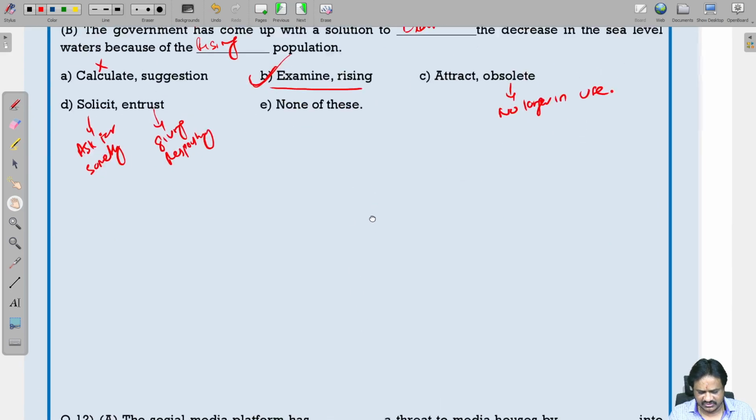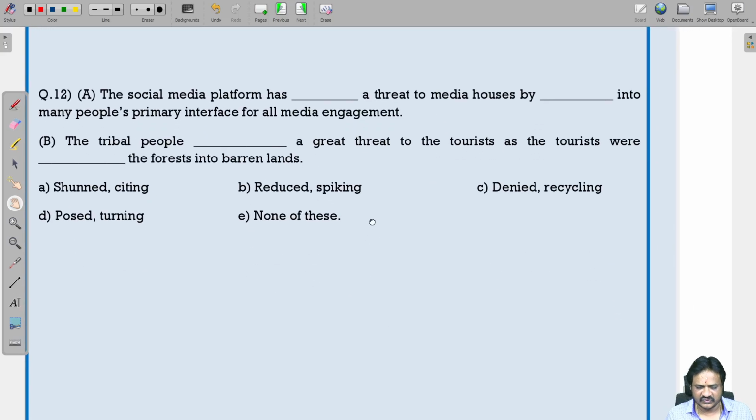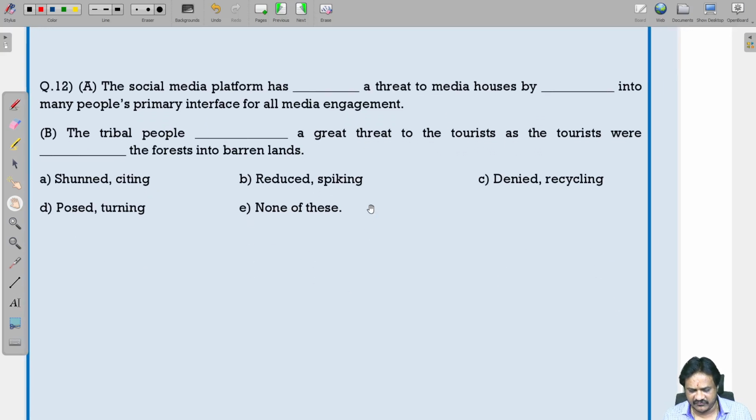Next question, 12th question. The social media platform has dash a threat to media houses by dash into many people's primary interface for all media engagement. The social media platform has posed is correct. Posed means presented a problem.